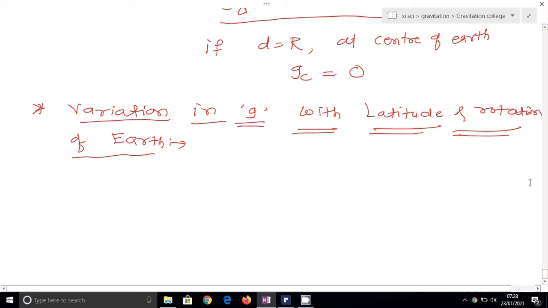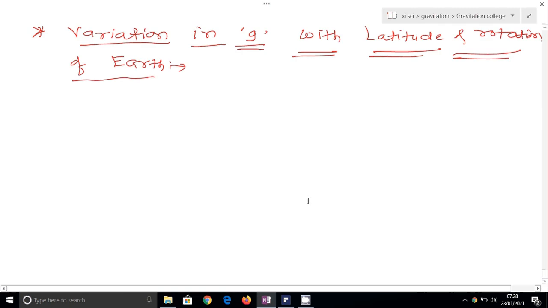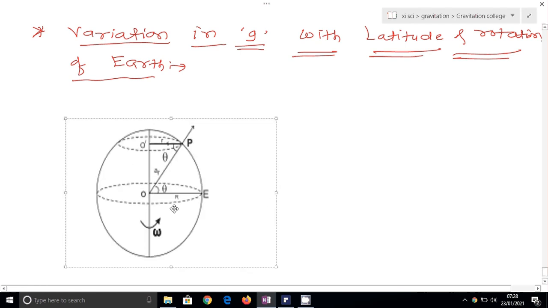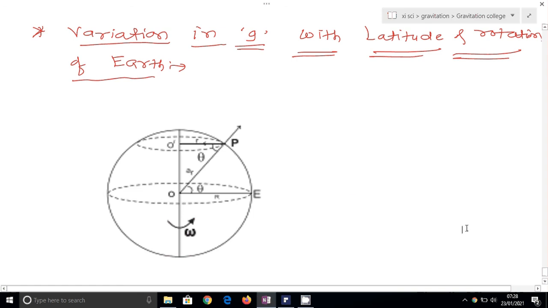Let's draw a diagram which shows the latitude. In this diagram, P is the position of the object and OP is the radius vector. Latitude is the angle made by the radius vector at any point from the center of the earth.